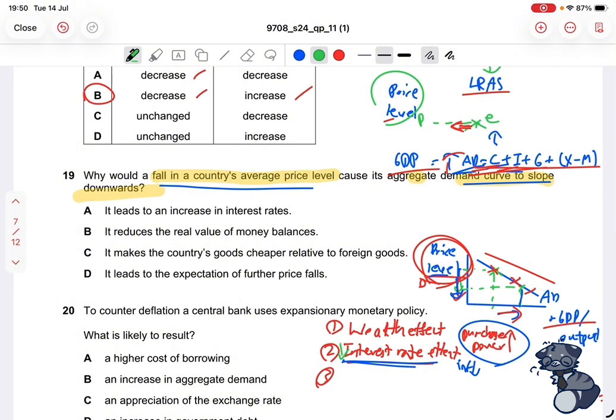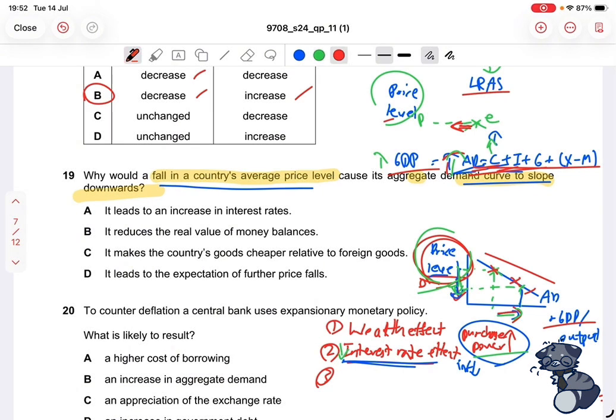So since it looks more attractive to borrow because it's less expensive to borrow, more people will borrow more disposable income, so more consumption because you can spend more, and more purchasing power, of course. So same case, consumption increases due to a change in price level, therefore aggregate demand increases, and of course, because what you demand is what you produce, GDP increases, and same case, price level falls, a lot of this stuff in between, and the RGDP increases. And that, my friends, is the interest rate effect.